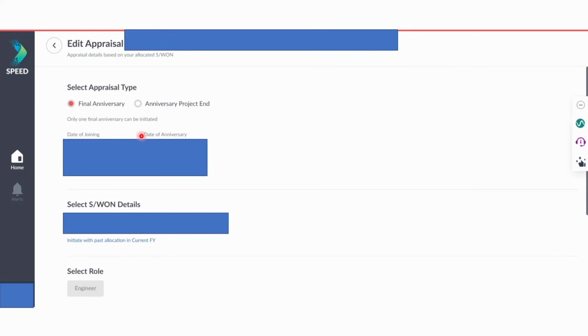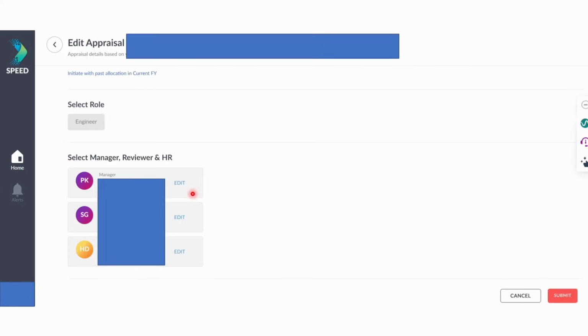Okay. Now your date of joining and other date of anniversary will be mentioned over here. You can see this, select sworn details. So these will be the sworn details of yours. You can scroll a little bit down, and then you will be seeing this kind of interface. Now again I told you that your role tagging must be done. So this is related to your role tagging. Okay guys, so select manager and reviewer and HR. Okay, this is very important.